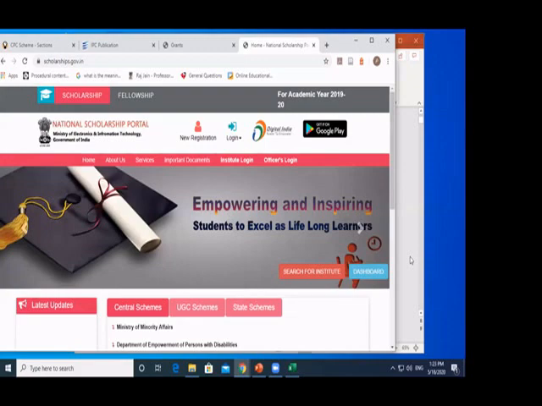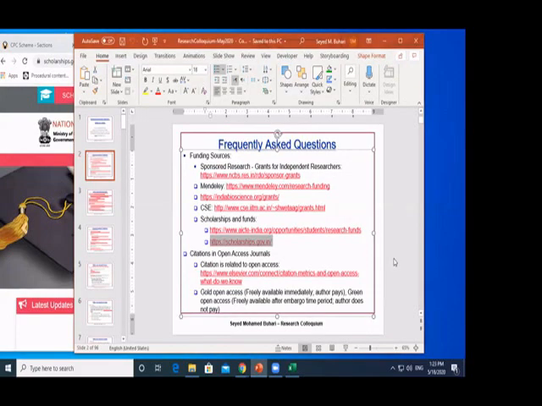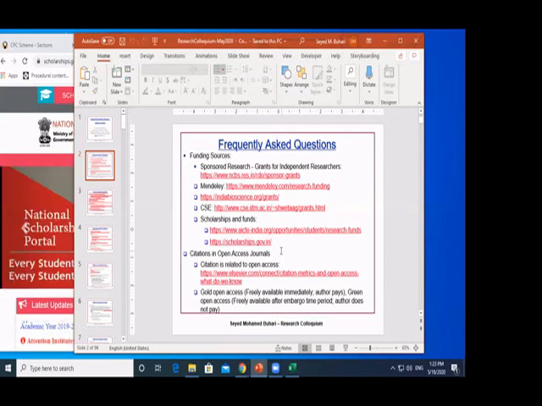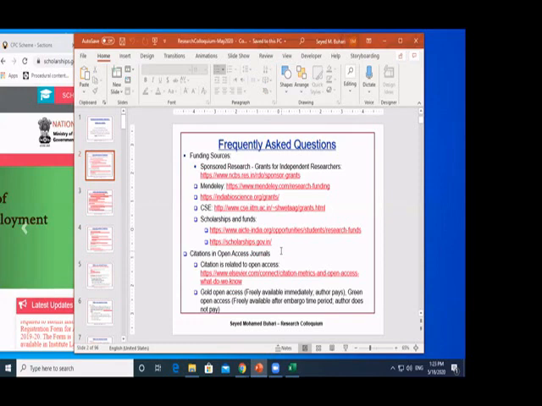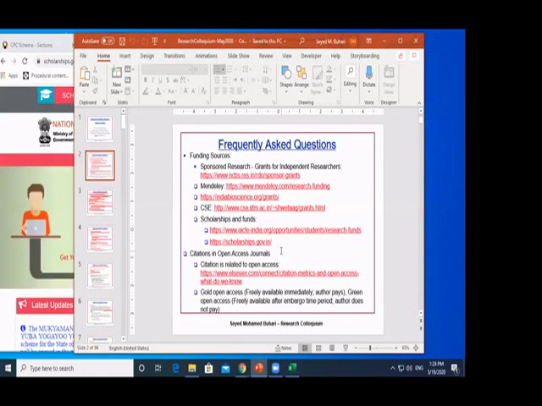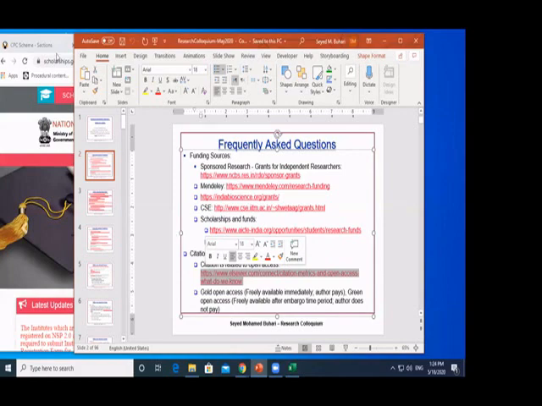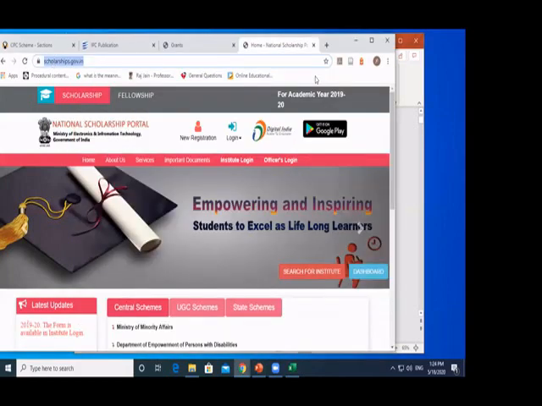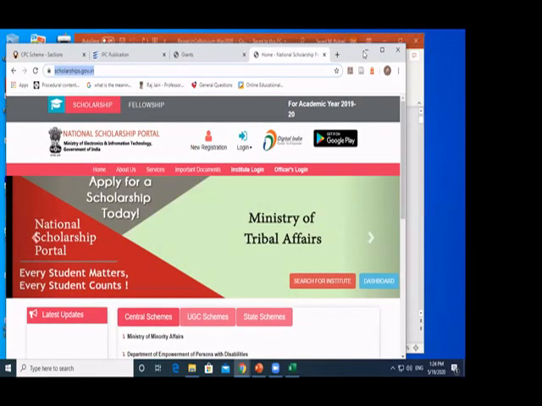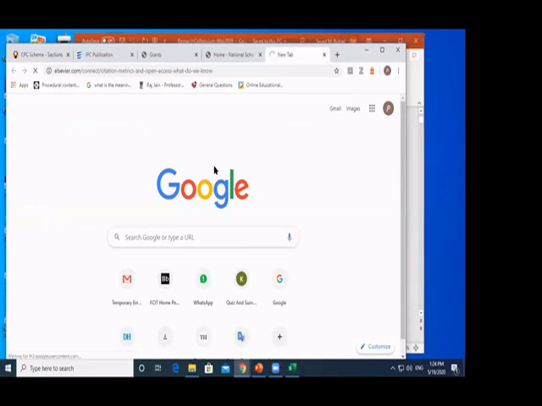There was a question in the previous session: what if my citation is in an open access journal, is it not as good compared to a non-open access one? Well, this is not related to grants, but it is related to citation, which we discussed in the previous session. Remember, with open access citation, people start questioning. Some people say no, it is not good, and so on. There is an article which explains and nullifies this idea. It says that it is not true that open access means you get high citation.